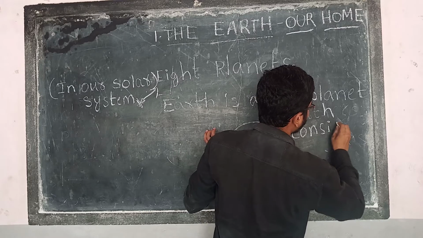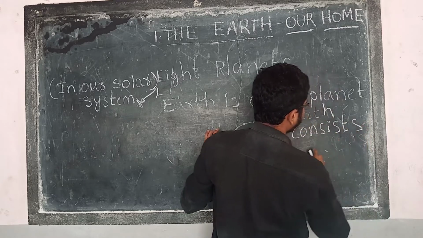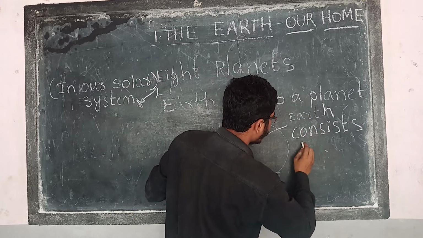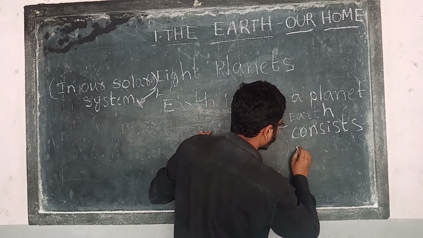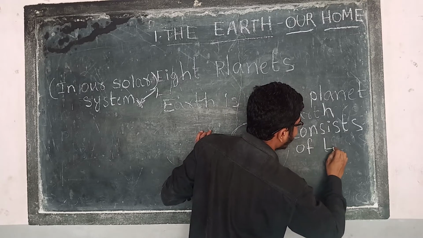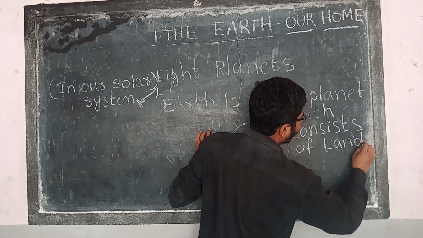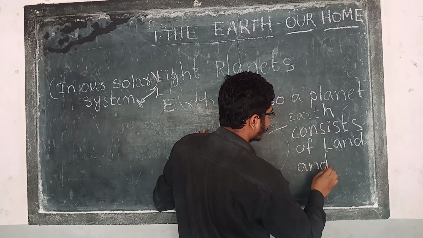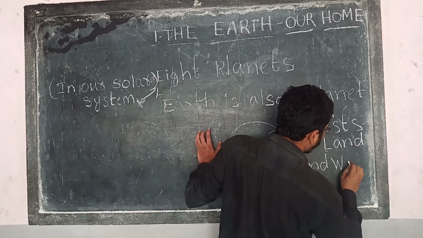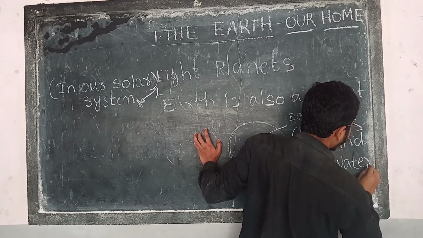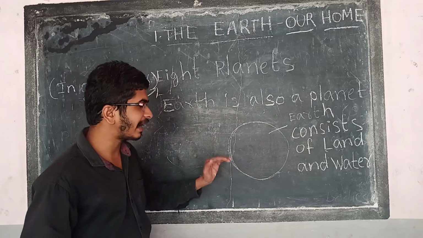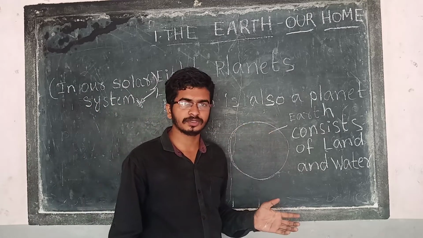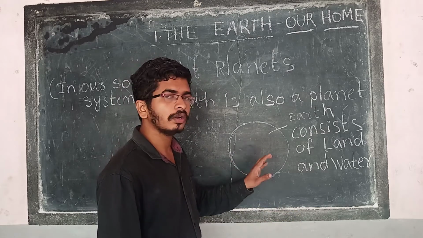You can write the notes. However I am writing, you can write the notes in a line sequence, okay? Earth consists of land and water. Earth is made up of land and water. Clear? On the earth there is land and water, oceans, mostly very big oceans. Clear?